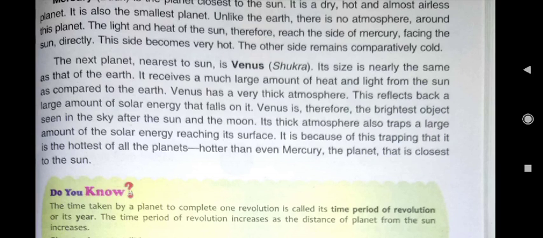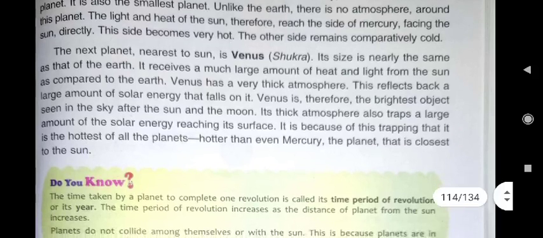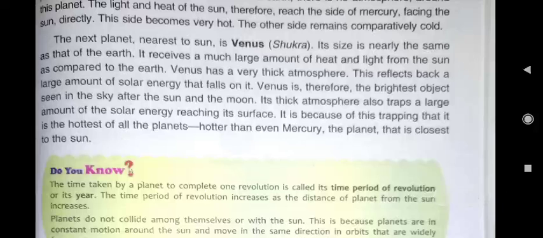It has a very thick atmosphere. This reflects back a large amount of solar energy that falls on it. And Venus is therefore the brightest object seen in the sky after the sun and moon. Why is Venus the brightest object seen in the sky after the sun and the moon? Because it has a very thick atmosphere and it reflects a large amount of solar energy that falls on it, and due to that reflection only, it is the brightest object seen in the sky after sun and moon.